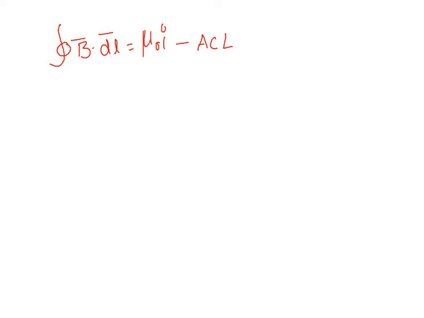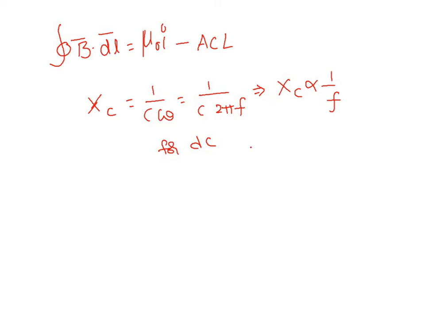But before that, in alternating current, do you remember the formula for XC? Capacitive reactance XC equals 1 by C omega, which we wrote as 1 by C into 2 pi f. Greater the frequency, lesser will be XC. That's an inverse relation, which means XC is inversely proportional to f. We have already plotted the graph too. In the case of DC, f equals 0, there won't be any frequency, 1 by 0, which means XC tends to infinity.